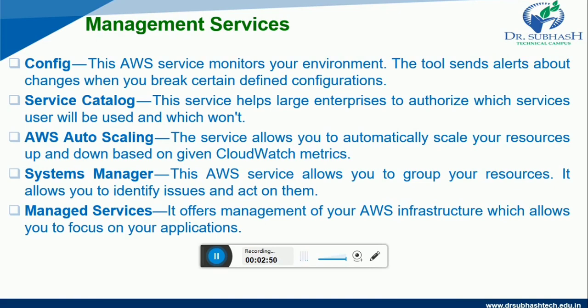Also, it allows you to identify issues and act on them. Last management service is Managed Services. It offers management of your AWS infrastructure, which allows you to focus on your applications. So friends, these are the management services provided by AWS.